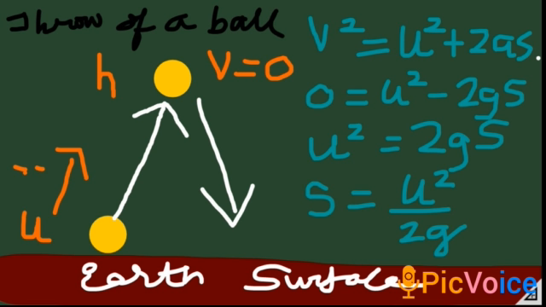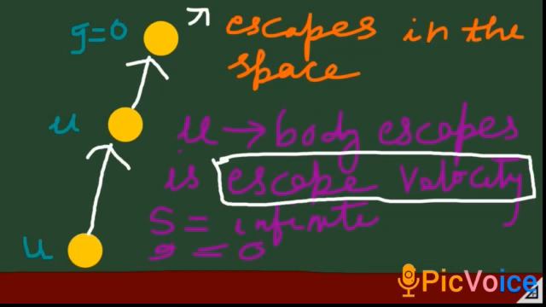In the textbook, on the page you can see, a negative sign is given, s is equal to minus u square upon 2g, which is not correct. You have to write s is equal to u square upon 2g. The minus sign is an error. Distance cannot be negative, and you can see the calculation also. So this is the concept of throwing a ball. When a ball goes up, what happens?